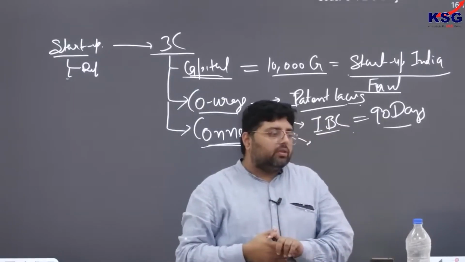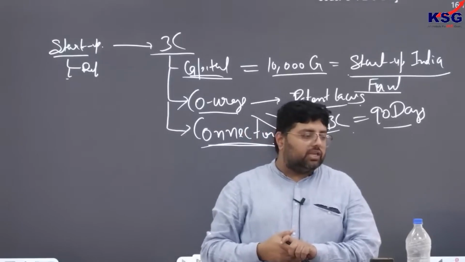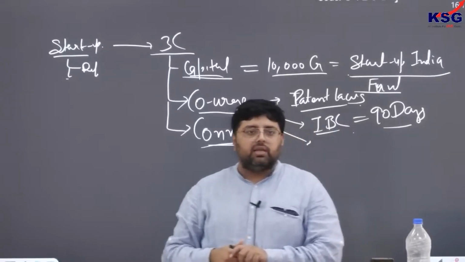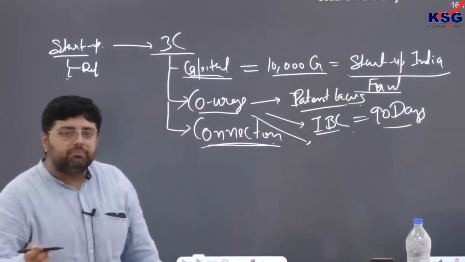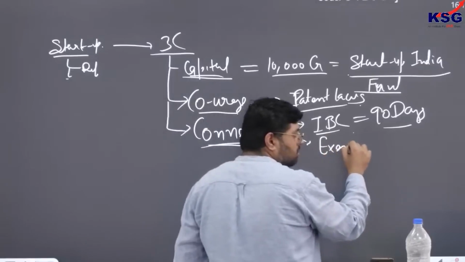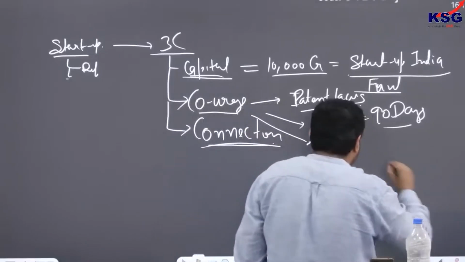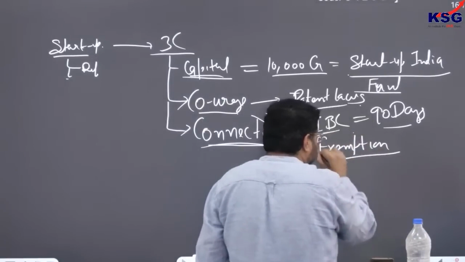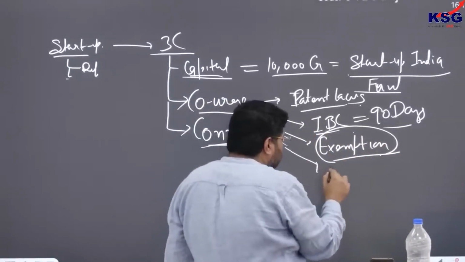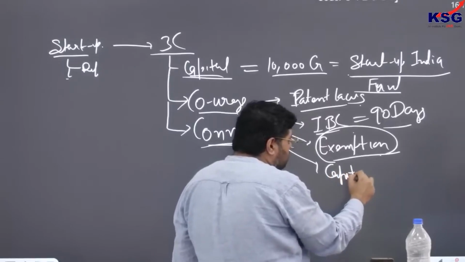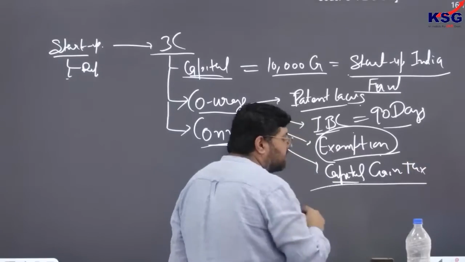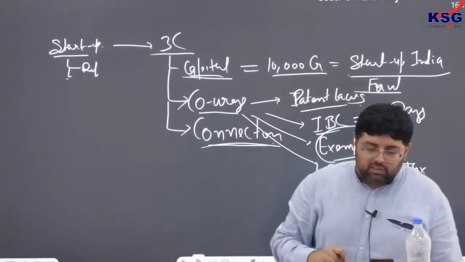they get exemptions for 3 years, that they don't have to pay any tax on their income. This is what you have to remember. Similarly, if there is any profit also, you don't have to pay any capital gain tax. Don't worry, we have a separate chapter on taxation, so there I will talk about these things.